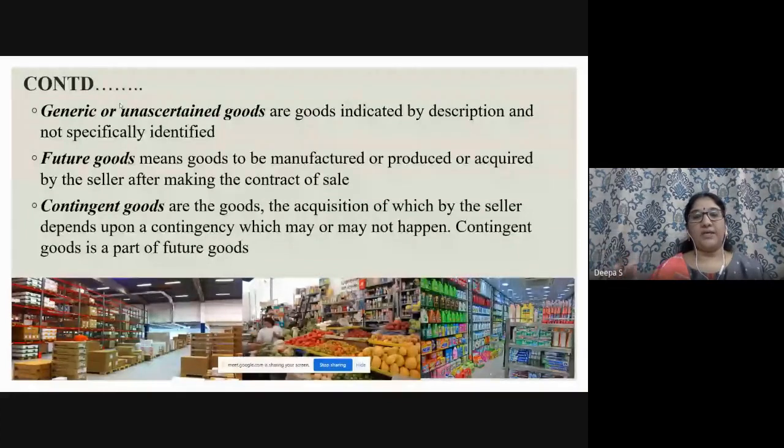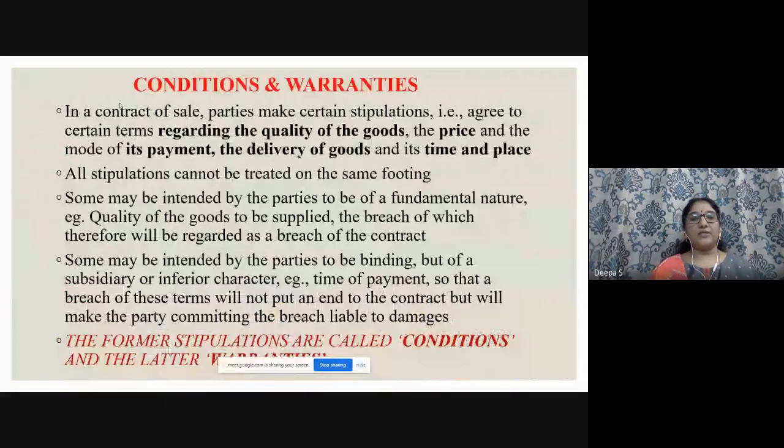So dear participants, understand the meaning. The ship may or may not arrive. You all know what the hindrances at sea are. We have so many obstacles, right? If any problem occurs, the ship won't arrive. So if it depends on the happening of an event, it is called contingent goods.